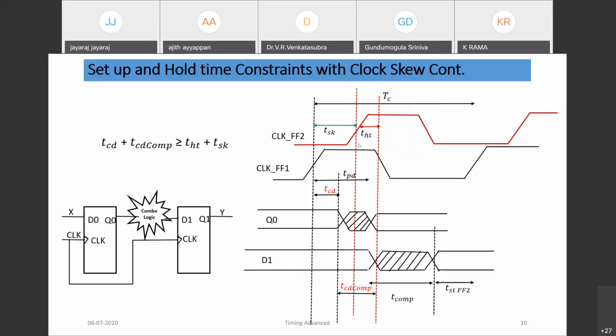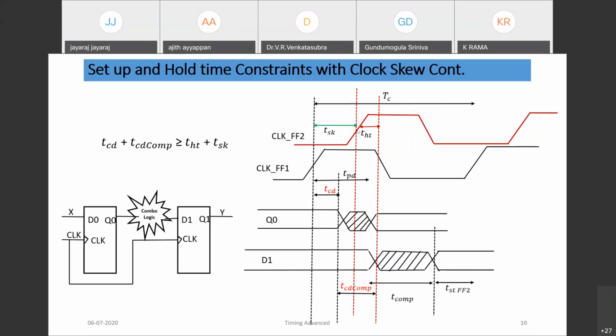So you can analyze the timing. The launching clock is the clock of f1 and the capturing clock is f2. Due to skew, the edge of the capturing clock is shifted. Now data is arriving with respect to this edge.